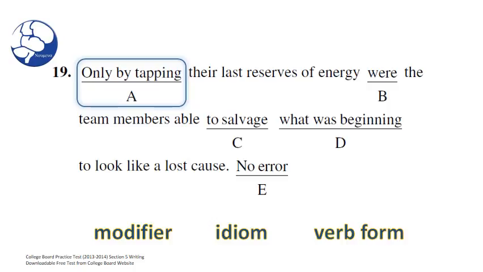Right. And for verb form, are we looking at possibly tapping? Would that be appropriate? Yes, it would, because remember this idiom as well: by plus ing, or by plus present participle, really describes how something is done or how something is achieved. And in this case, it works fine because it's modifying to salvage. Great. So it looks like there is no error in A. We checked for modifier, idiom, and verb form. So let's move on to B.